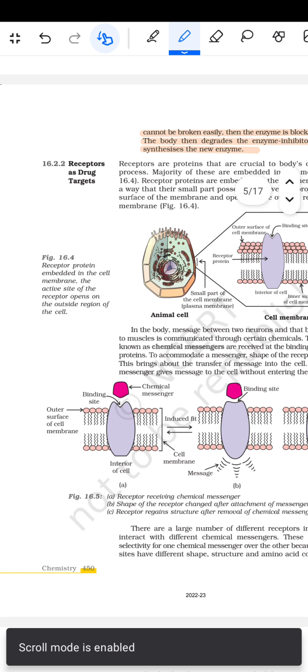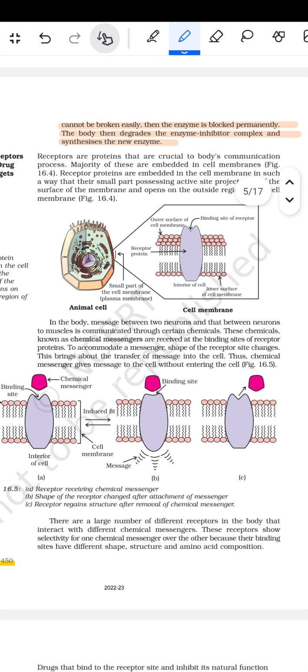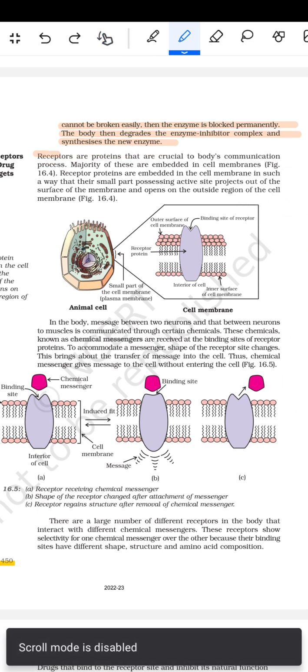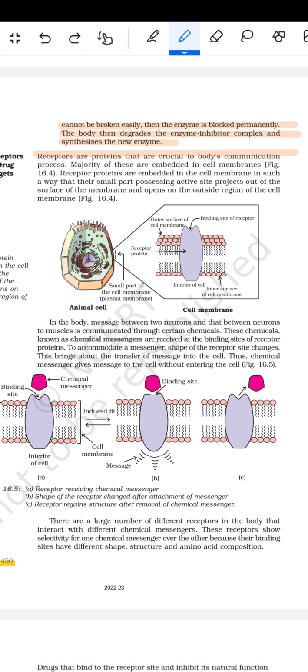इसके बाद फिर आता है receptor as the drug targets. तो receptors are the proteins that are crucial to the body's communication processes. Majority of these are embedded in the cell membrane. Receptor proteins are embedded in the cell membrane in such a way that their small part possessing active sites projects out of the surface of the membrane and opens on the outside region of the cell membrane.